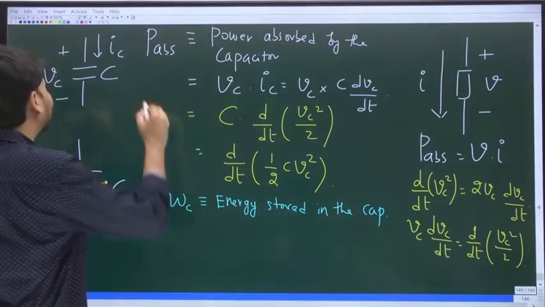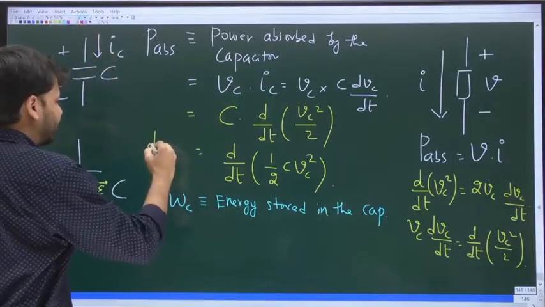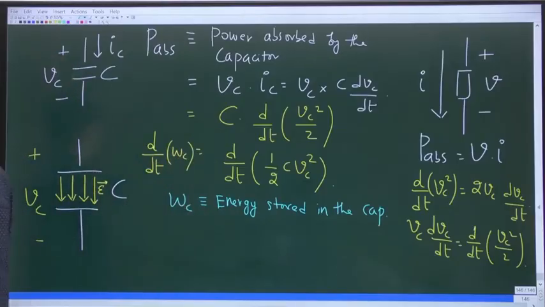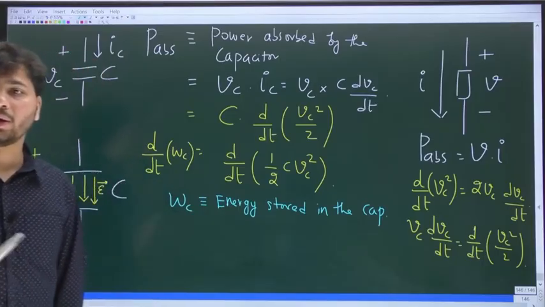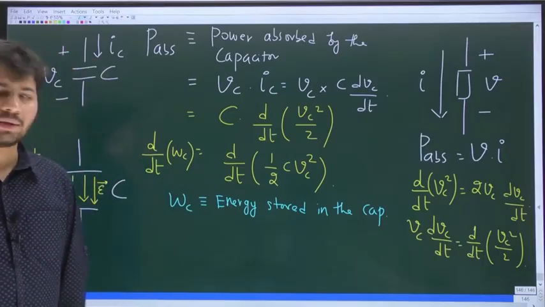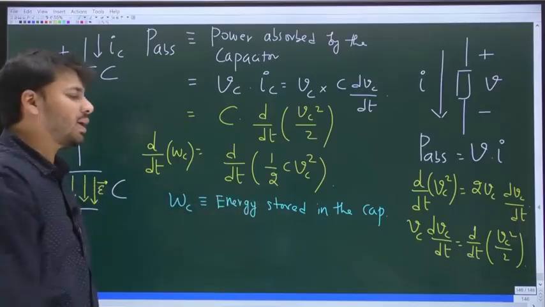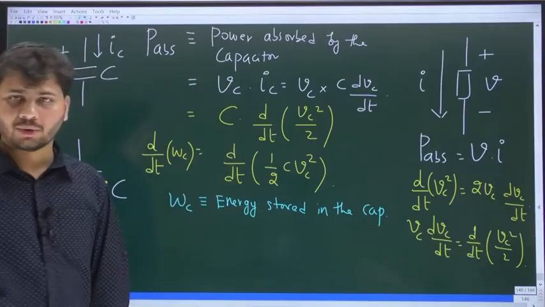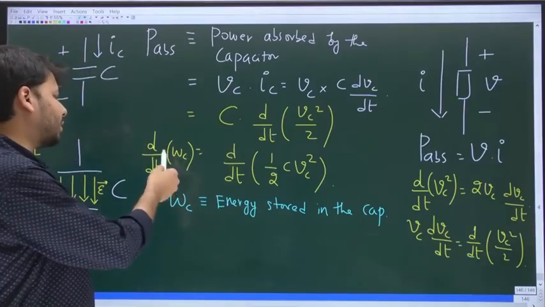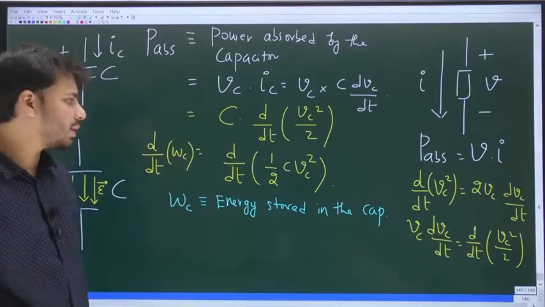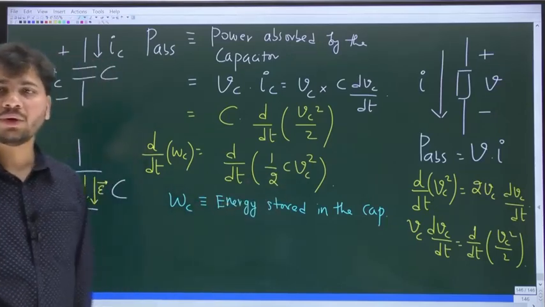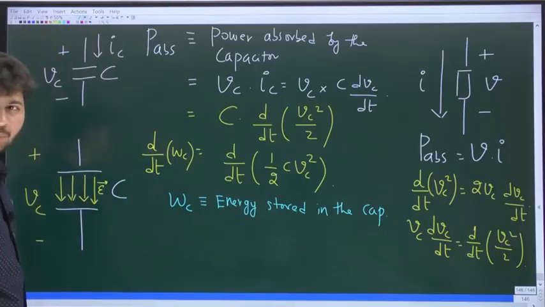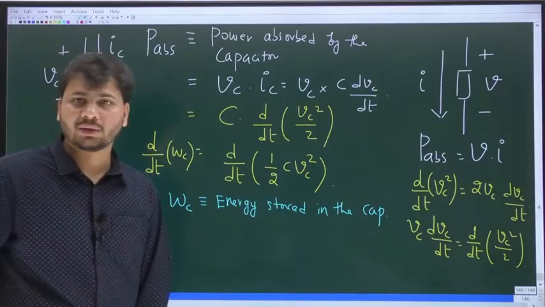So P absorbed is d by dt of Wc, yes or no? d by dt of Wc is the rate at which energy is stored in the capacitor, and that is equal to d by dt of half C Vc square. So d by dt and d by dt both will get cancelled out. So what is the expression for the energy stored in the capacitor? It is half into C into square of the voltage drop across the capacitor. That's all. There is something you already know, but this is how you get it.